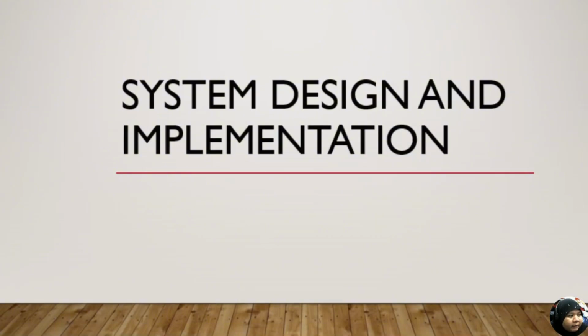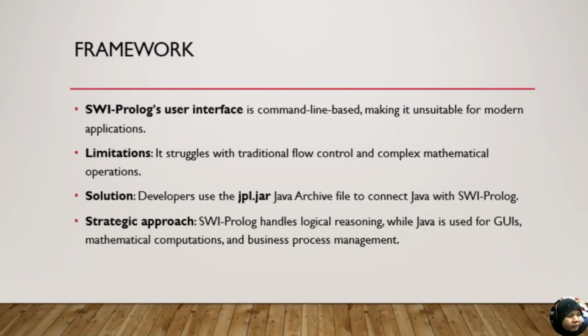I will present about system design and implementation. Framework: the SWI-Prolog user interface is command line based, making it unsuitable for modern applications. Limitation: it struggles with traditional flow control and complex mathematical operations. Solution: developers use a Java archive file to connect Java with SWI-Prolog. Strategy approach: SWI-Prolog handles logical reasoning while Java is used for GUIs, mathematical computation and business process management.